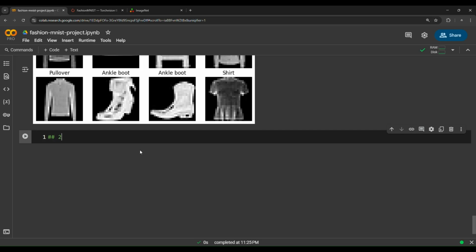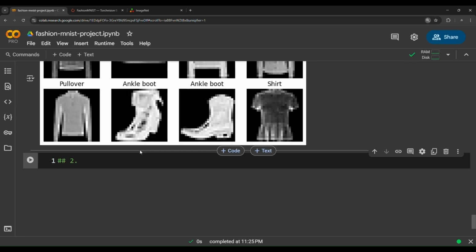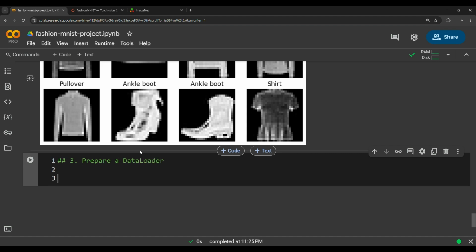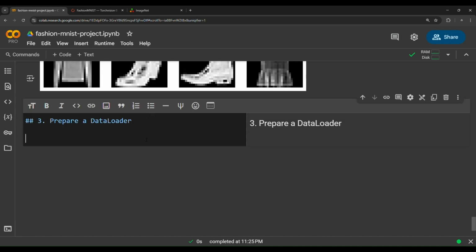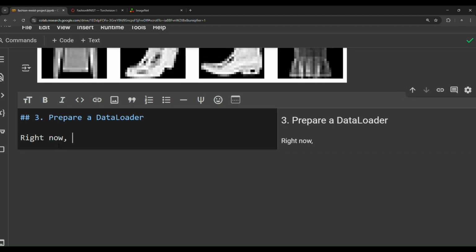So the next step, step 3, is to prepare a data loader. What is the purpose of a data loader? Why do we have to use one? Well, currently our data is in the form of PyTorch datasets.